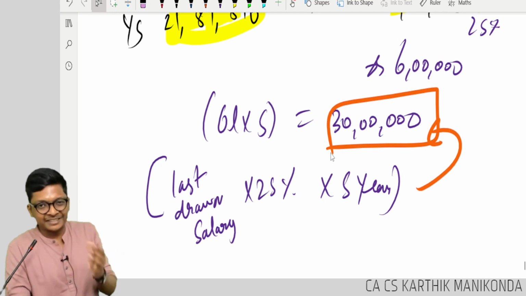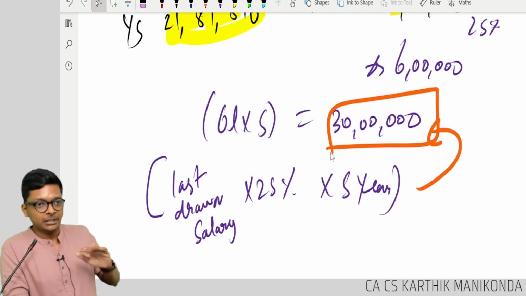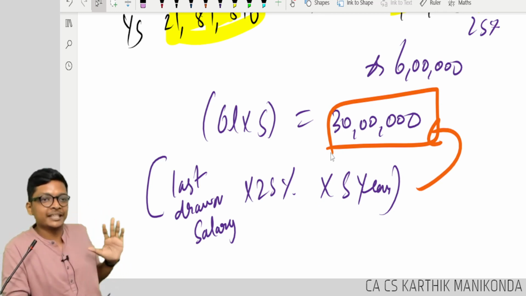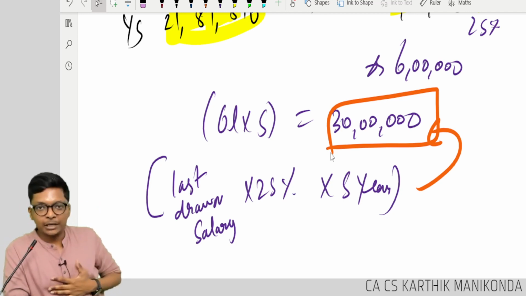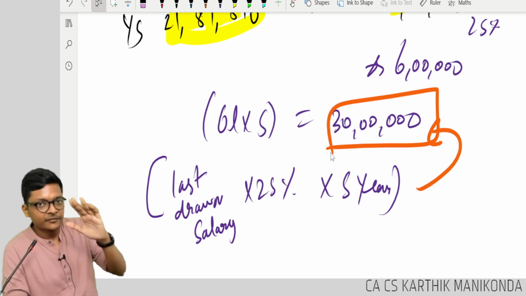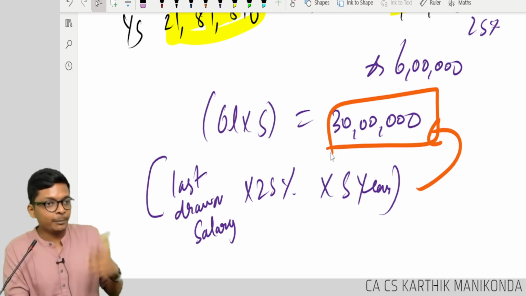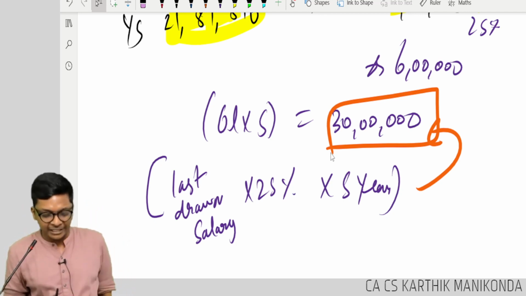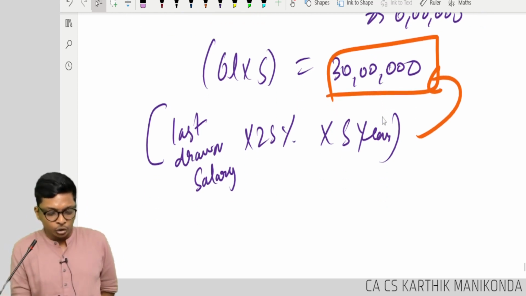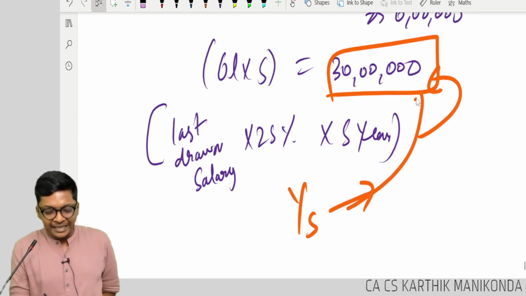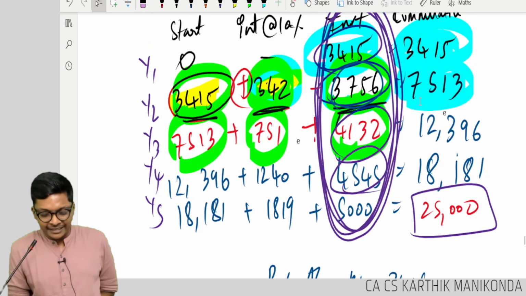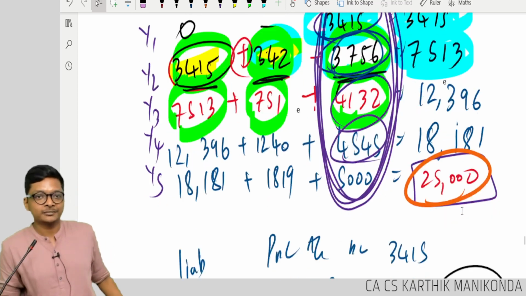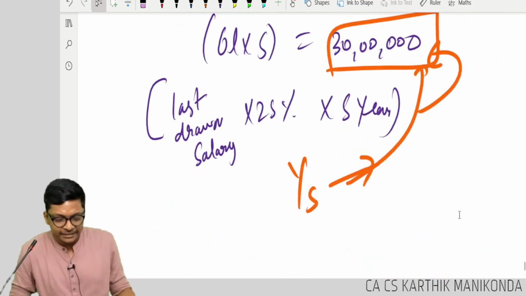Sir, how sir 25%? This question 25. Some other question, some other person what they give. Law is silent means 15 by 26. Are you following, guys? This is company's choice. 15 by 26 is not mandatory. Company can change as per Payment of Gratuity Act. Okay. 30 lakhs is what I have to give him. So, end of year 5, I have to save 30 lakhs. This 30 lakhs, in our example, it was 25,000. Now it becomes easy. Correct?